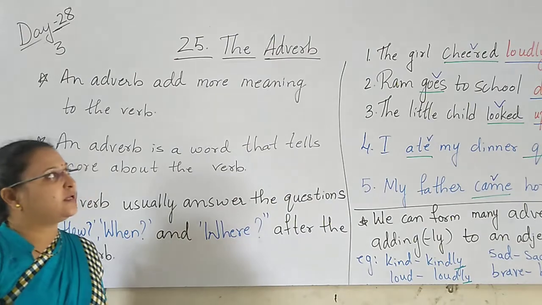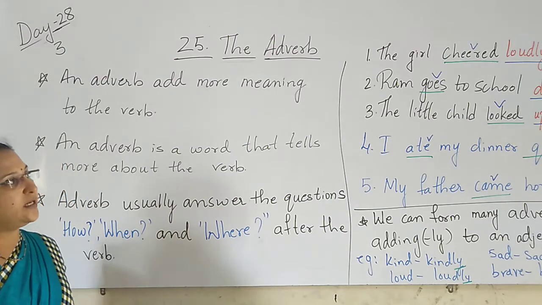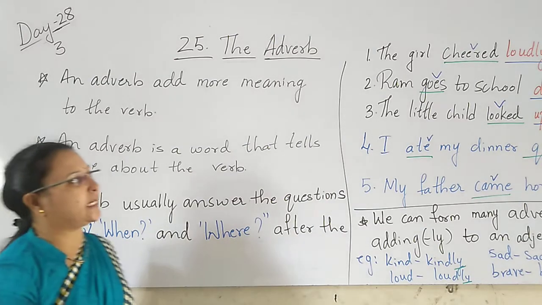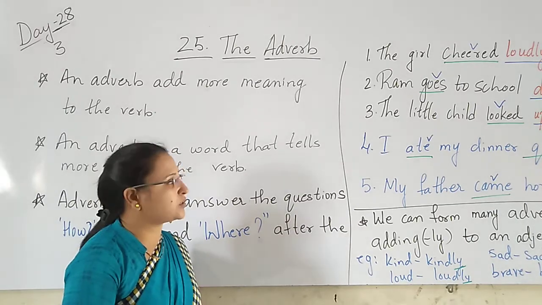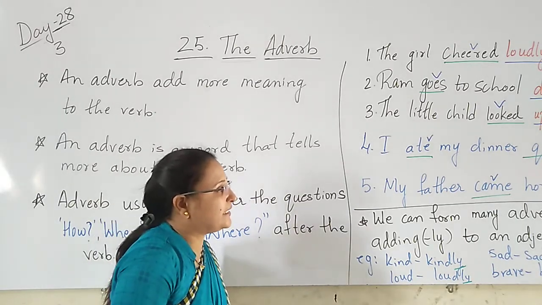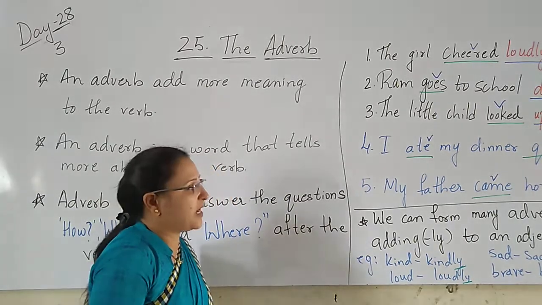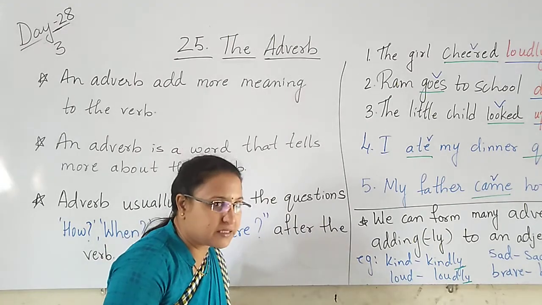For example, the girl cheered loudly. Ram goes to school daily. The little child looked up. I ate my dinner quickly. My father came home late.